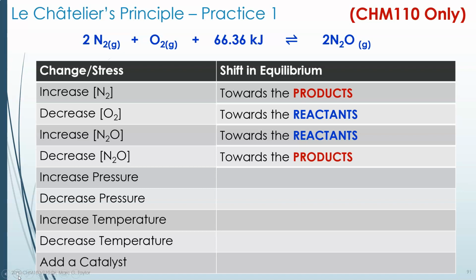Now, pressure depends on how many moles of gas on the left and the right. On the left side, we have 2 moles of nitrogen, 1 mole of oxygen. We don't care that they're nitrogen and oxygen. We just care that we have 3 moles of gas on the left. And we have 2 moles of dinitrogen monoxide on the right. So it's 3 on the left, 2 on the right. If you increase pressure, we always favor the side with less gas. So that's the products. If we decrease pressure, we'll go the other way.